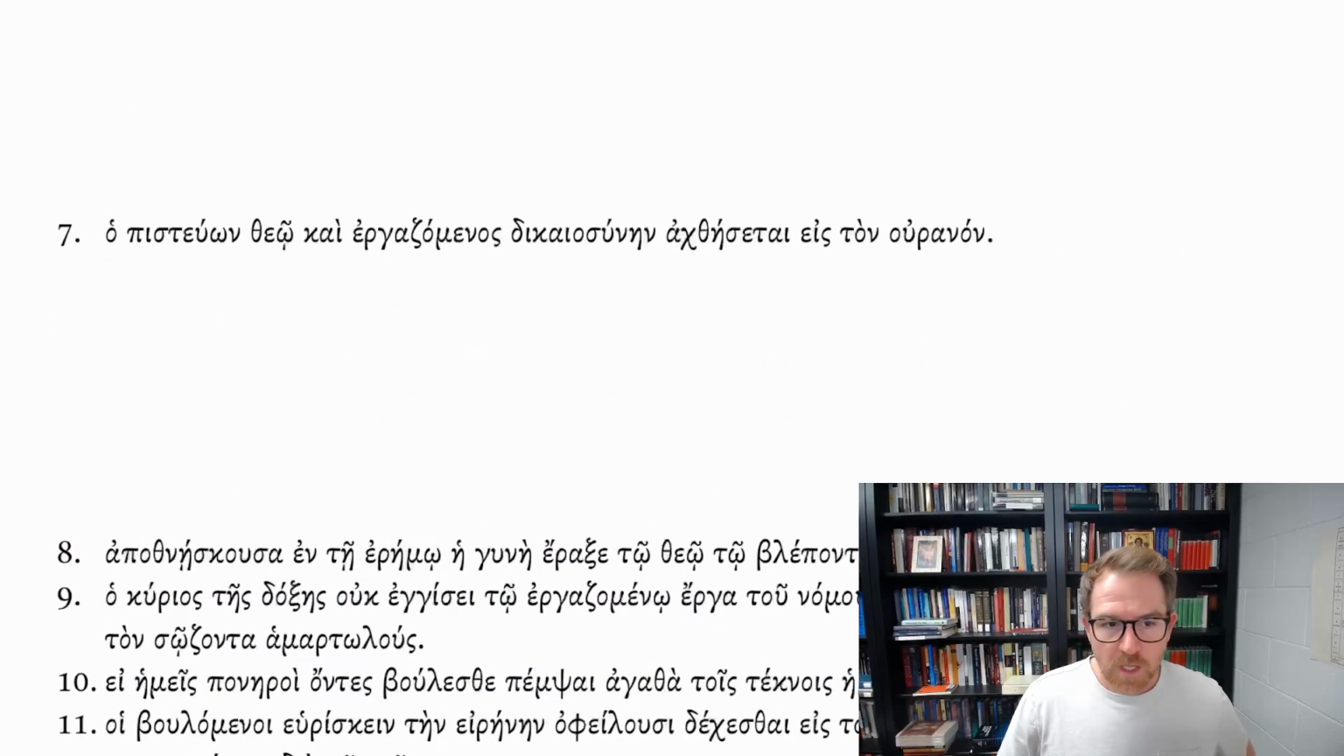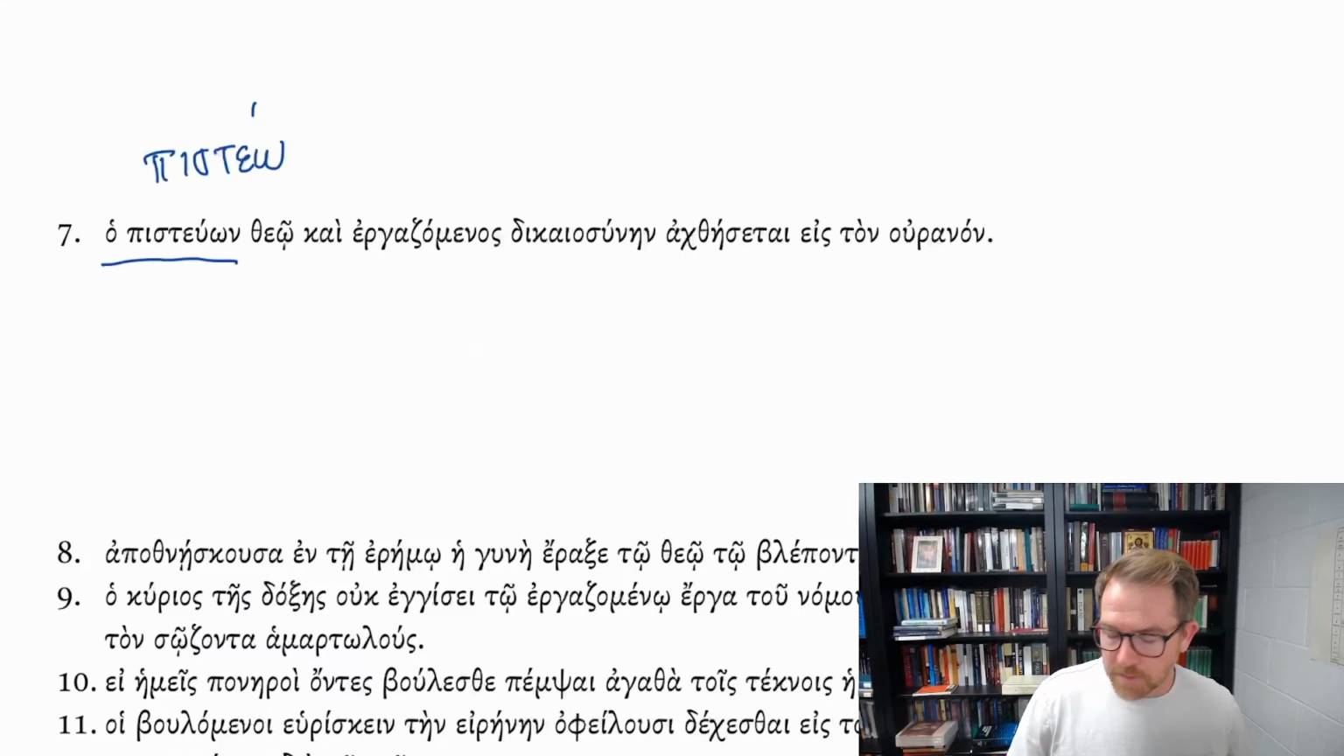Sentence number 7. Ha pistuon theo kai ergodzamenos dikaiasunein ak thesetai eis ton uranon. So ha pistuon is from the verb pistuo, I believe. We've seen this for a long time. And when we have it here with the on ending, we see it in the nominative, singular, masculine, present active participle.